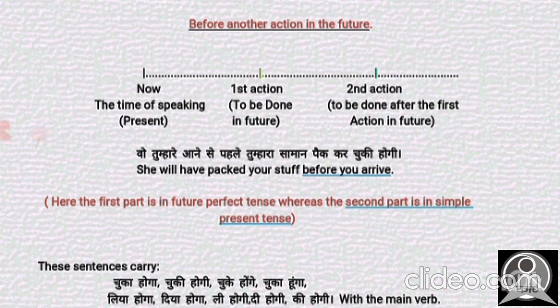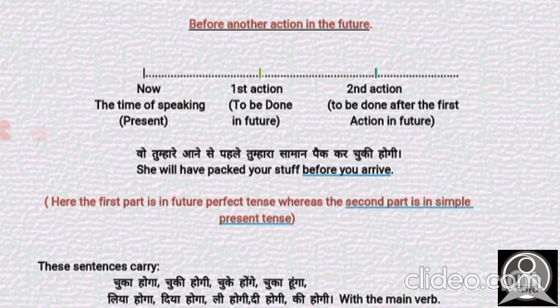There is a specific time, and that is सोमवार, Monday, and before that Monday we have some work to be done. We will translate this as: I will have completed her work and this assignment by Monday. So we are doing these actions before that specific time. This is the first condition.